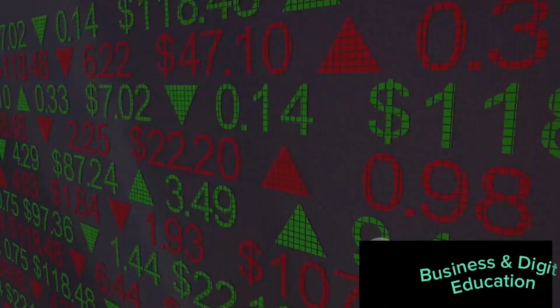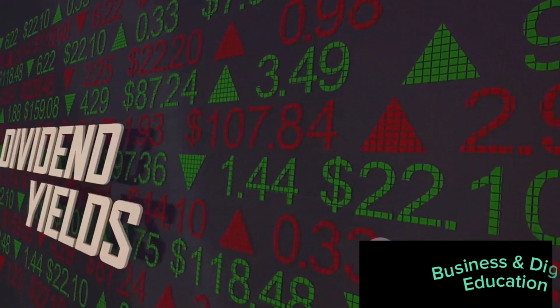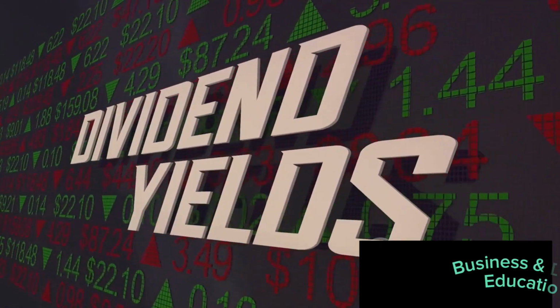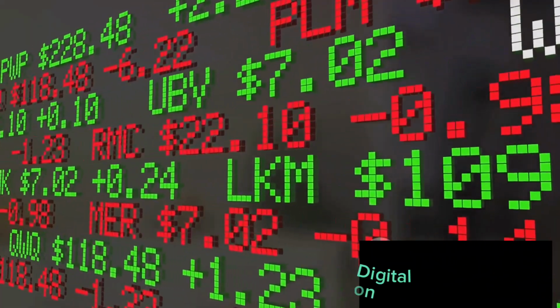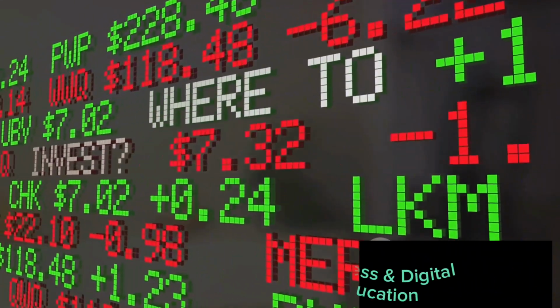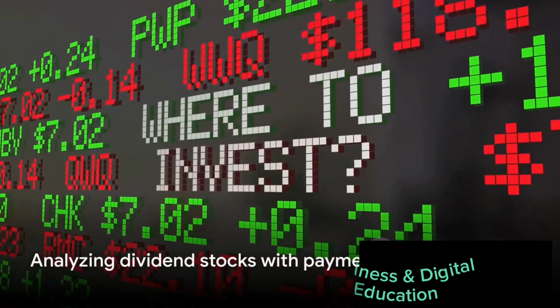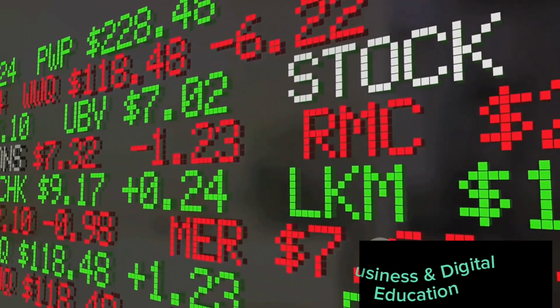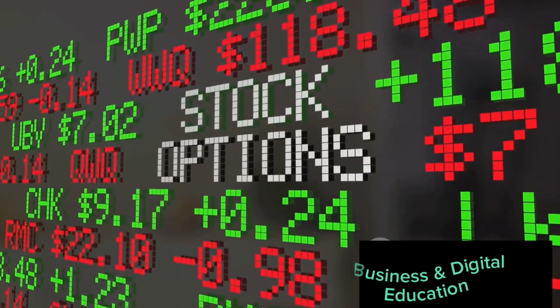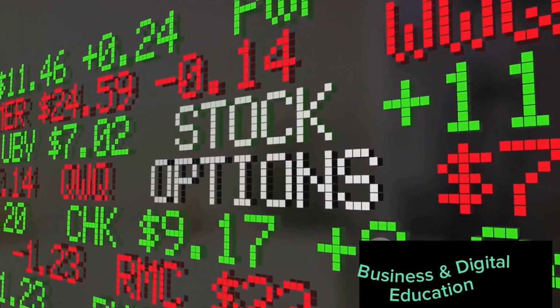Finally, we come across special dividends. These are one-time payments made by companies in addition to regular dividends, usually following particularly profitable periods or the sale of a business segment. Each of these methods reflects the company's financial health, strategic goals, and commitment to its shareholders. With these payment methods in mind, let's explore how to analyze dividend stocks.